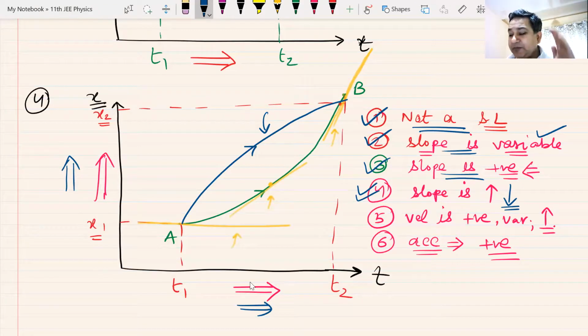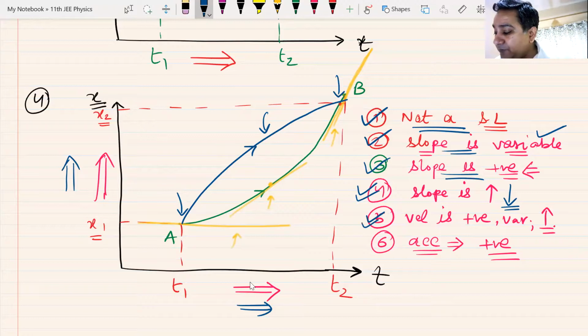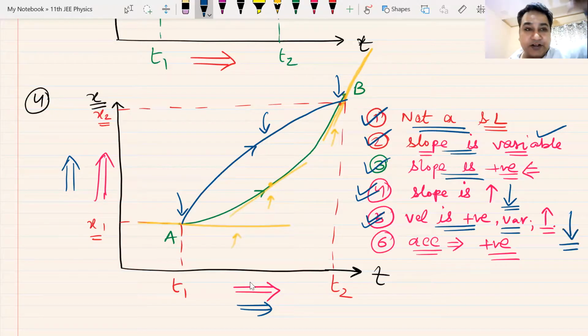It is becoming less and less steep. Here it is very steep. Here it is much less steep. The slope has decreased. Am I clear? Point number 5. Velocity is positive. Velocity is variable, but velocity is decreasing. Yes or no? Velocity is decreasing. Santosh, yes.